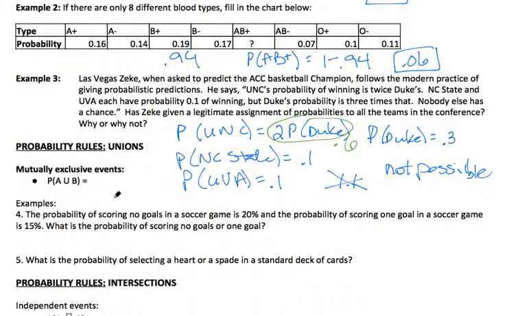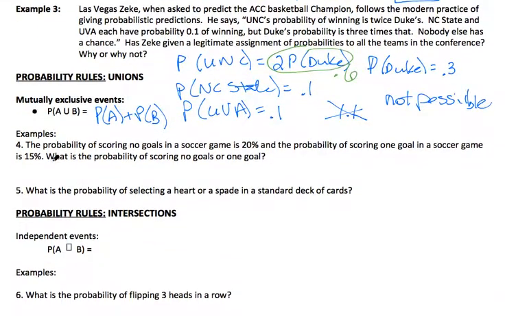Okay, the probability of mutually exclusive events, you should have that in your notes. The probability of A or B is the probability of A plus the probability of B, given that they're mutually exclusive. Remember that. All right, the probability of scoring no goals in soccer is 20%, and the probability of scoring 1 goal is 15%. So the probability of no goals is 0.2, and the probability of 1 goal is 0.15.